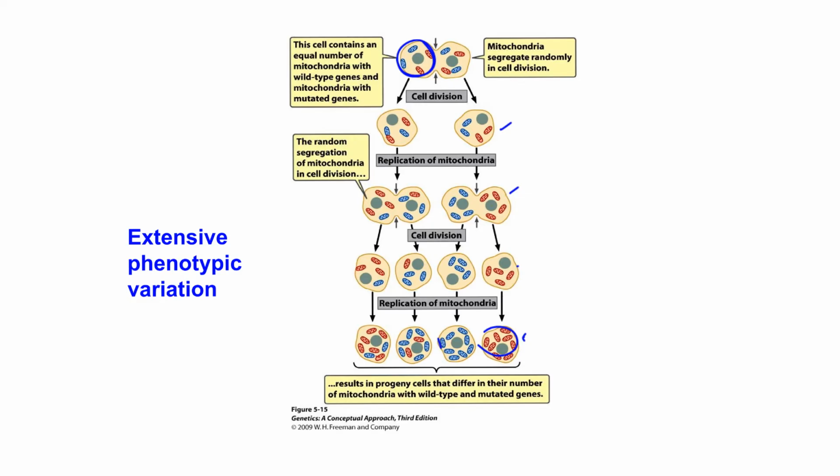So this random segregation results in progeny that may differ in their number of mitochondria which possess wild type or mutated genes. And this randomness, I repeat again, is behind the extensive phenotypic variation in traits encoded by mitochondrial DNA.